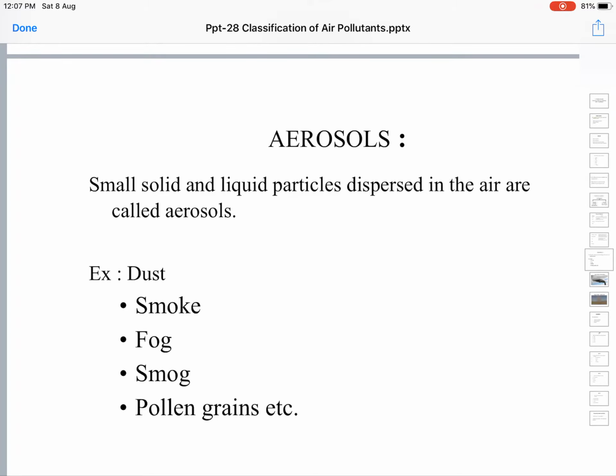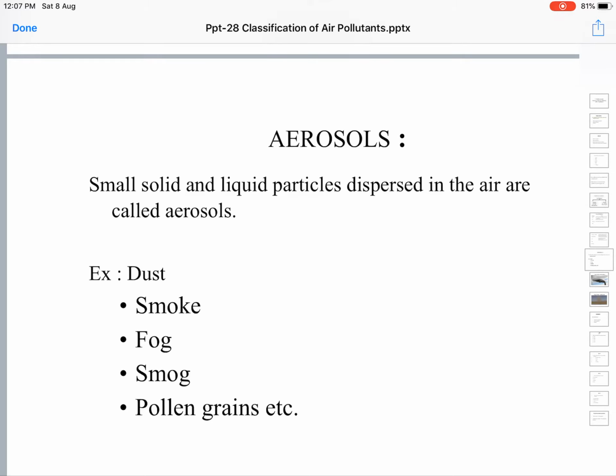Fog is also an aerosol. In fog, small liquid particles are dispersed. Liquid as well as minute ice crystals are dispersed in the air in the form of solid and liquid particles.